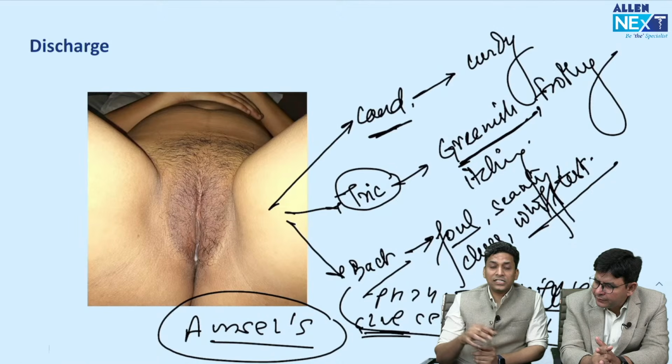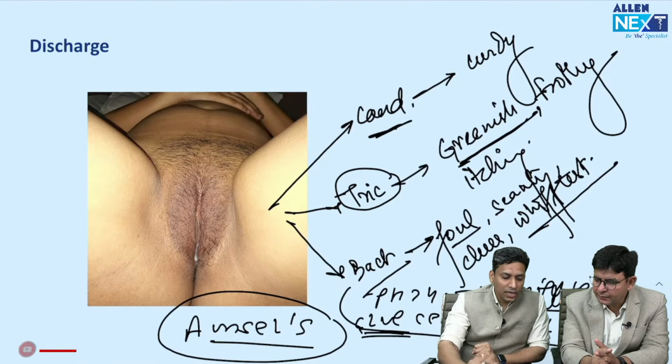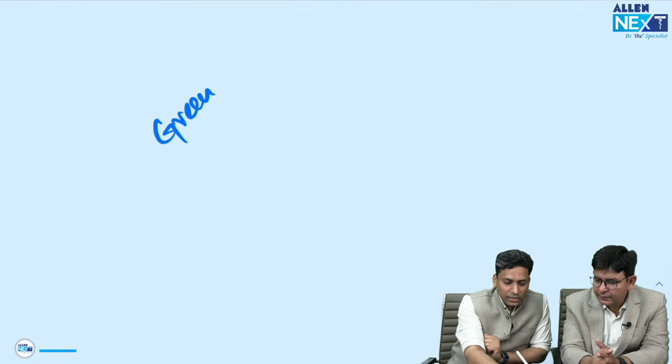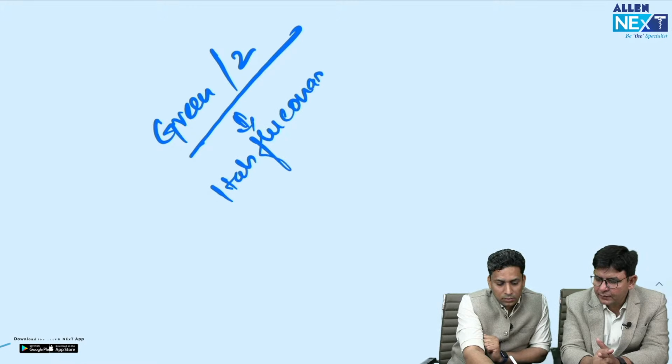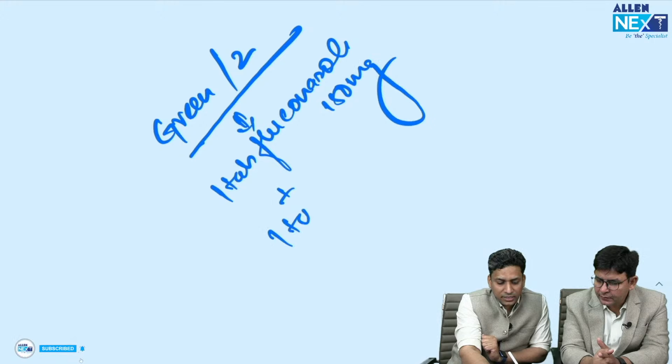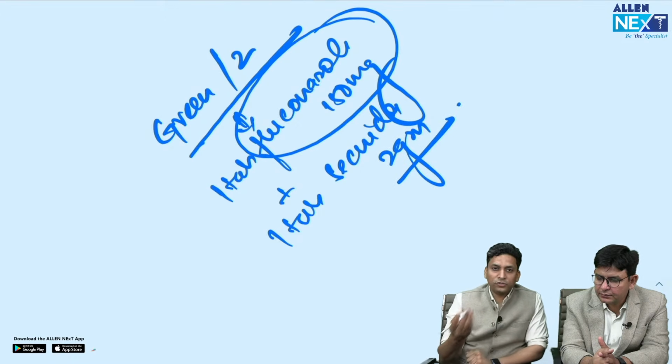So that's why this is included in STI syndromes as well, that is vaginal discharge syndrome, and we use NACO kits for the treatment. Like there is one kit which is known as the green kit. It is kit number 2, and in this kit there is one tablet of fluconazole, that is 150 mg, and one tablet of secnidazole, that is 2 gram.